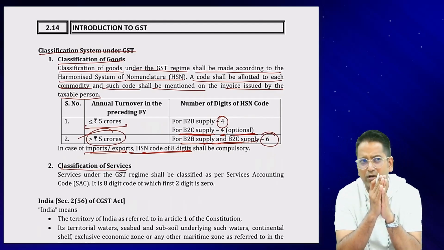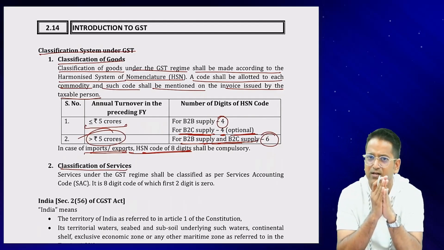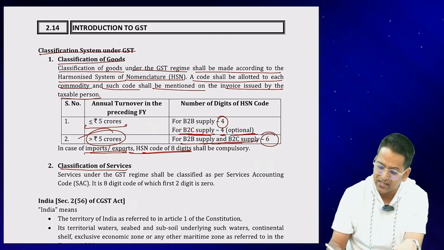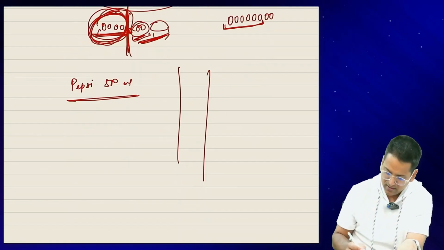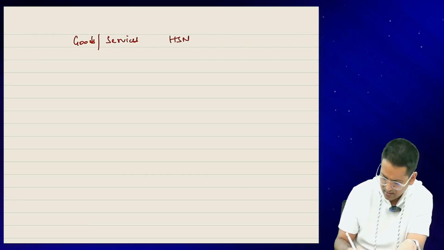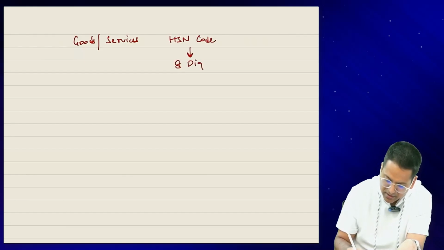Now I will tell you something important. Listen carefully. In our GST law, it is written that goods and services will have an HSN code. What code? Goods and services will have an HSN code. And this HSN code will be of how many digits? It will be an 8-digit code.